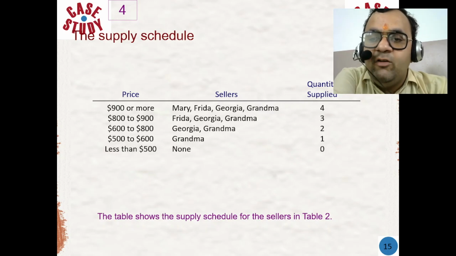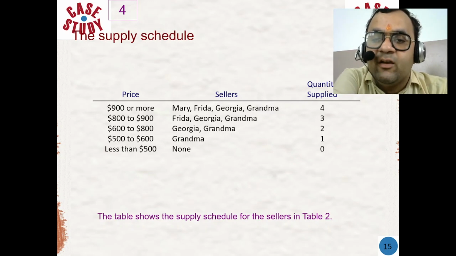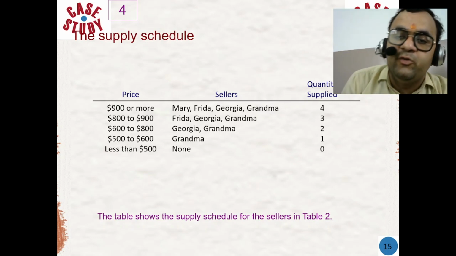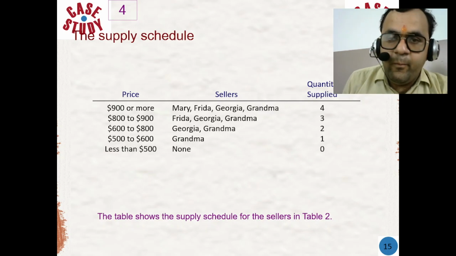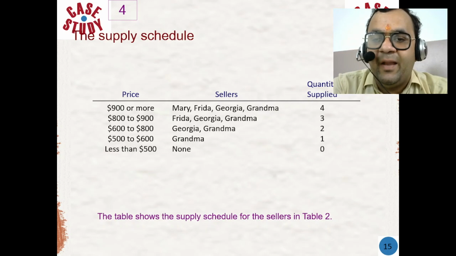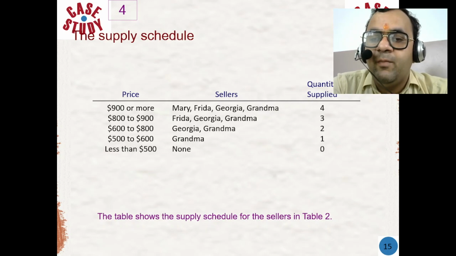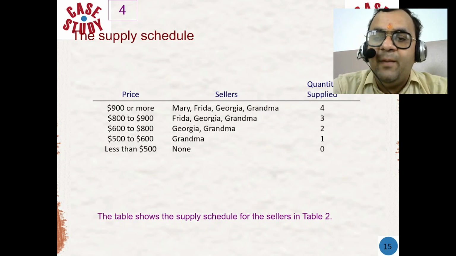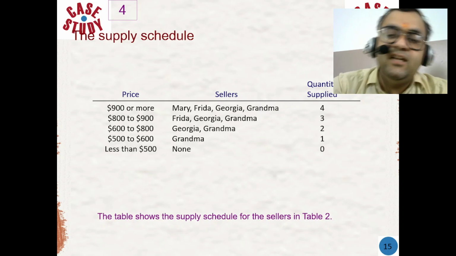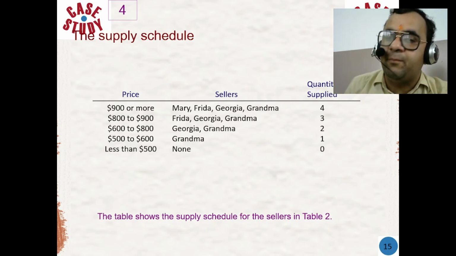The supply schedule is a useful tool for businesses and economists to analyze the supply of the market, to determine the optimal price and quantity to produce, to predict the impact of price changes on supply, and to understand the behavior of producers in the market. The supply schedule is typically represented graphically as a supply curve, which shows the positive relationship between price and quantity supplied.